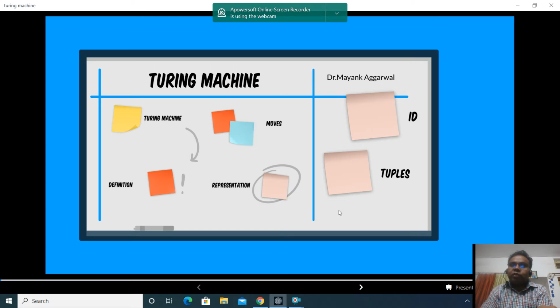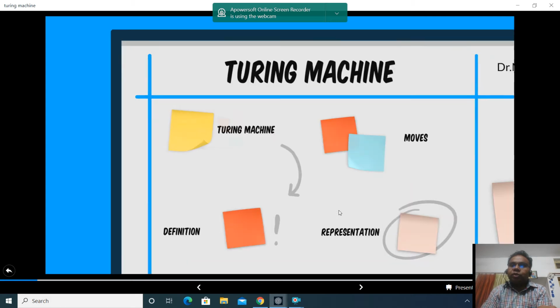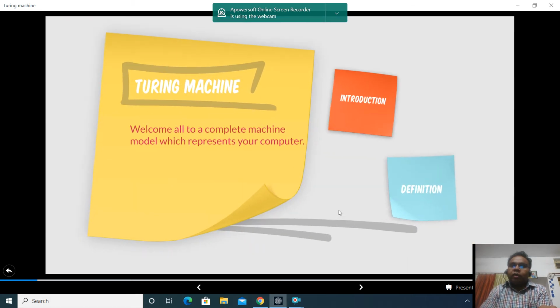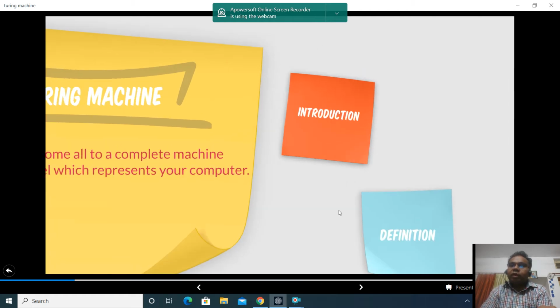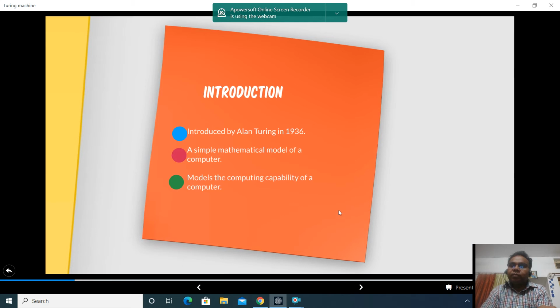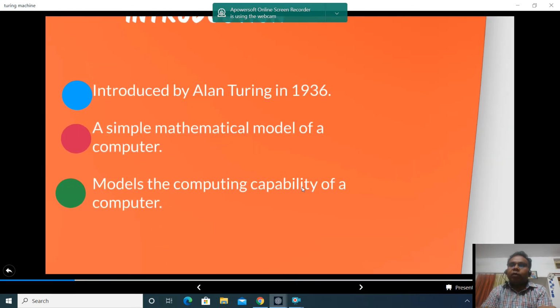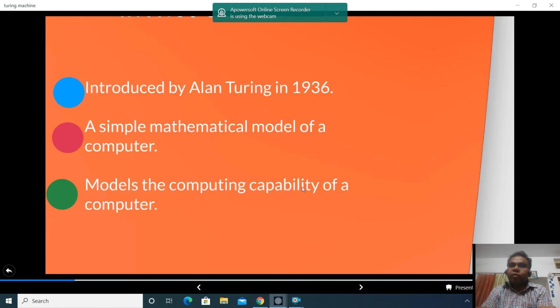So let's start with what is a Turing machine. A Turing machine is a machine, a model which represents your own computer. If we talk about its history, it was introduced by Alan Turing in 1936. It is a simple mathematical model of a computer.